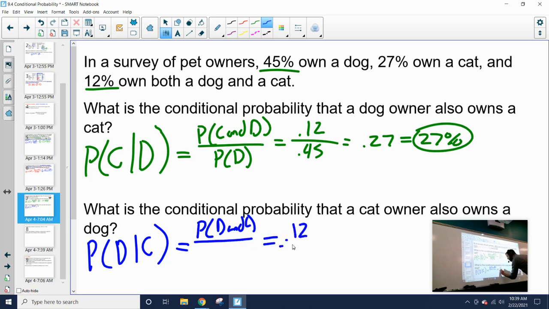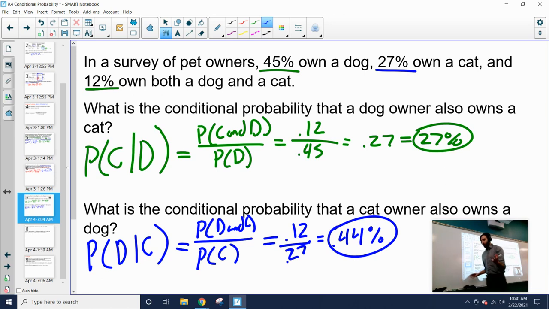So our numerator of our fraction is still the same, but what's our denominator going to be? It's going to be the probability of getting a cat. It's always that given statement. So we know the probability of owning a cat was 27%, so 0.27. If we divide these two, it's not actually going to give us the same number, because our denominators of the two fractions are different. So 0.12 divided by 0.27 actually gives us 0.44%.